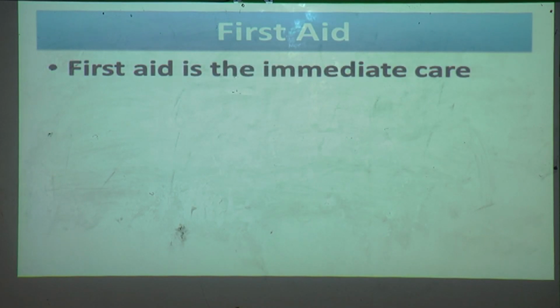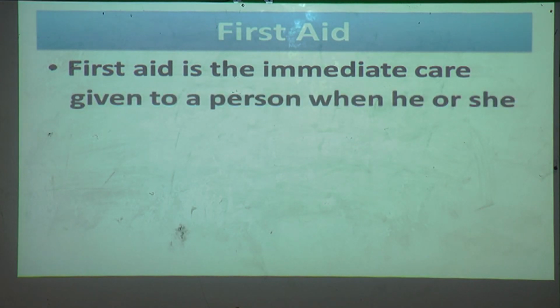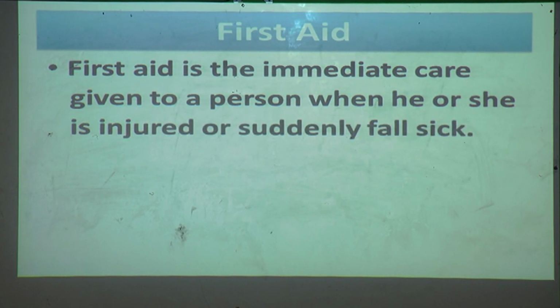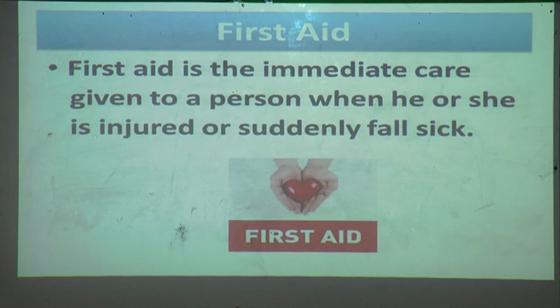First aid is the immediate care given to a person when he or she is injured or suddenly falls sick. After taking care also sometimes an accident may happen. So at that time we should help each other. So what is first aid? First aid is the immediate care given to a person when he or she is injured or suddenly falls sick. By doing this, we can help each other.